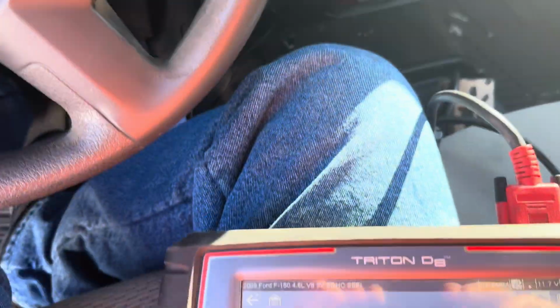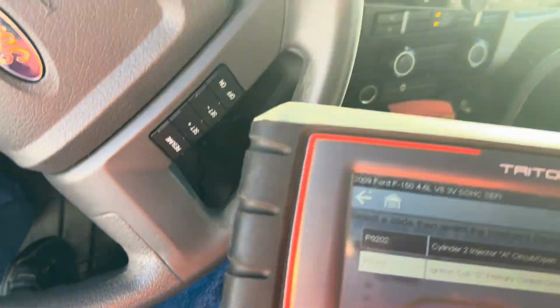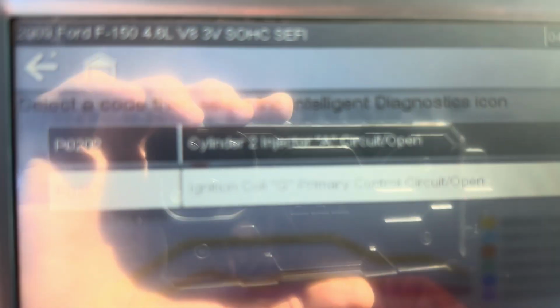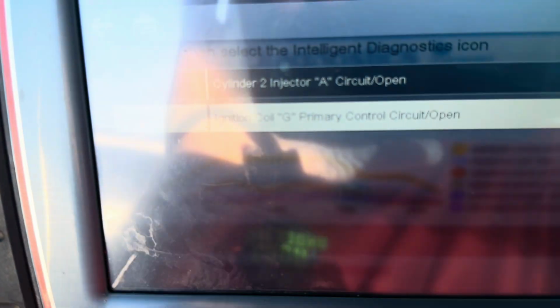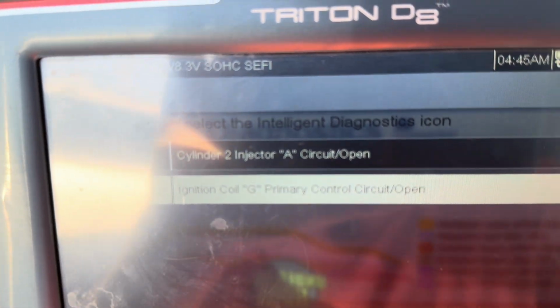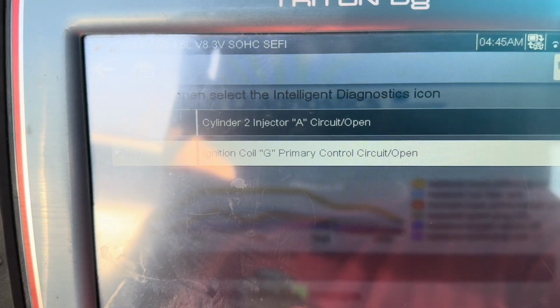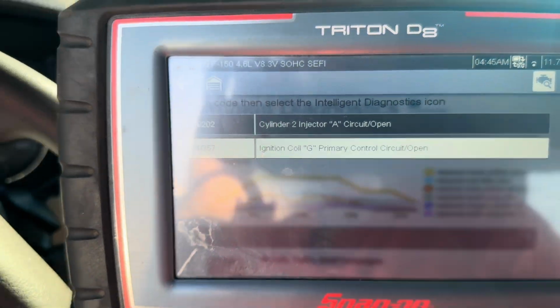We're going to check out this Ford. Came in this morning for a misfire diagnosis. Let's see what we got here. All right, this is a 09 F150 with that annoying doorbell dinger. What do we have here? Oh, so we've got cylinder 2, injector A, circuit open, ignition coil G, primary circuit open.